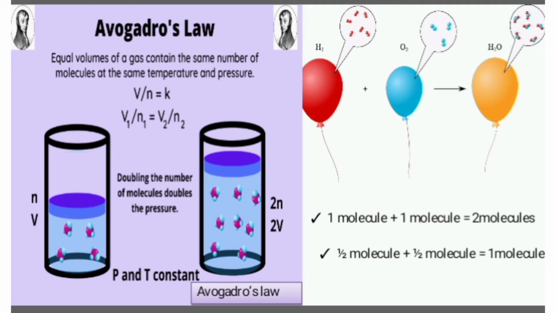So see this image: doubling the number of molecules doubles the volume. Pressure and temperature have to be constant.